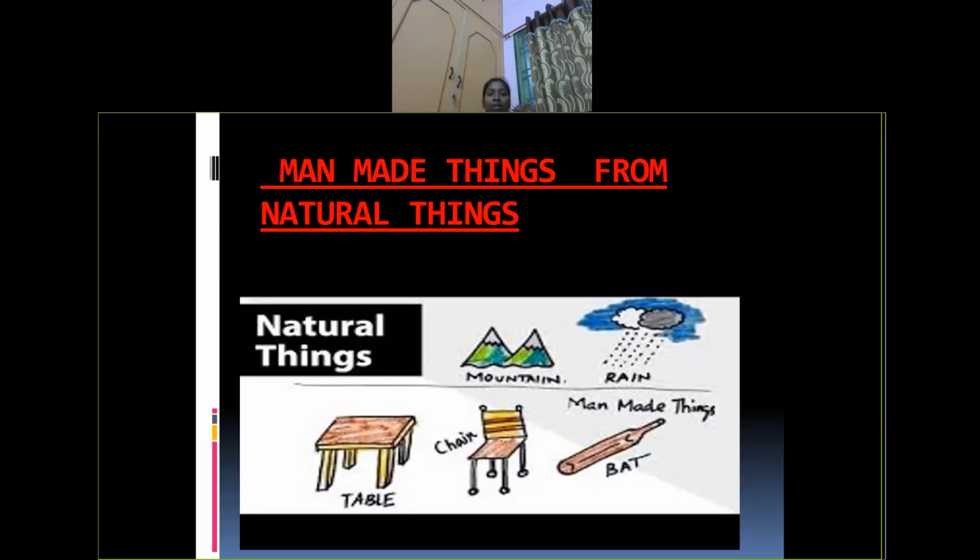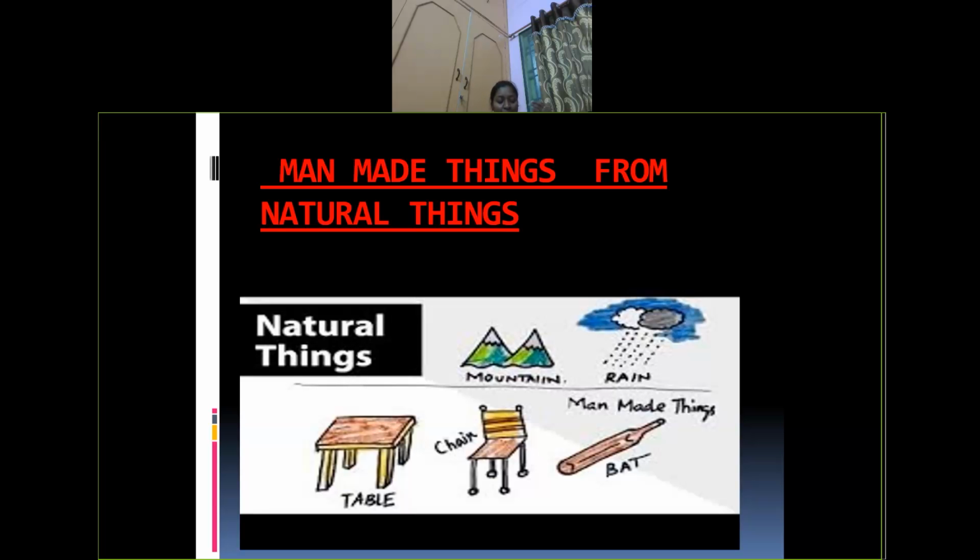So we have a tree. By cutting a tree, we can make man-made things like table, chair, bed. We have natural things like fruits. By using the fruit, we make man-made things like fresh juice or jam, isn't it? So from all these natural things, we make man-made things. This is called man-made things: things which are made by man. Building, buses, bridges, all these are made by man. So those things are called man-made things.